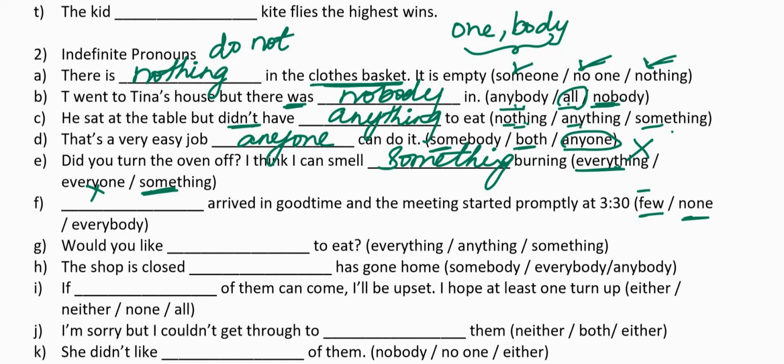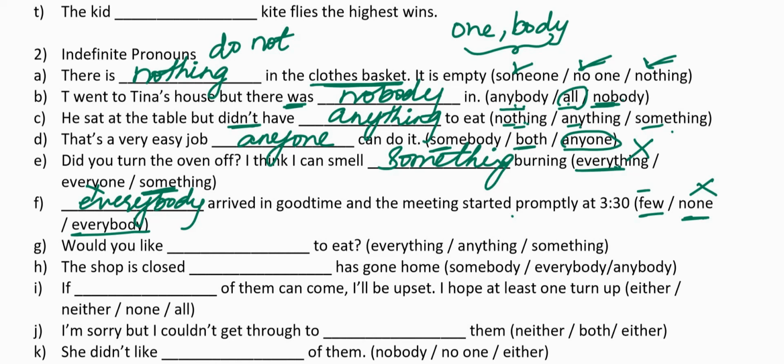Now, none arrived in good time. None is negative. The sentence is not negative here. None arrived in good time means when nobody arrives, obviously you cannot carry out a meeting. So, none is also not your option. Everybody is your option. Everybody is singular. Everybody arrived in good time and the meeting started promptly. It is a singular indefinite pronoun.